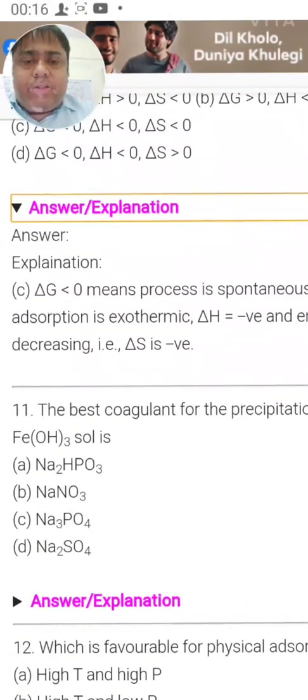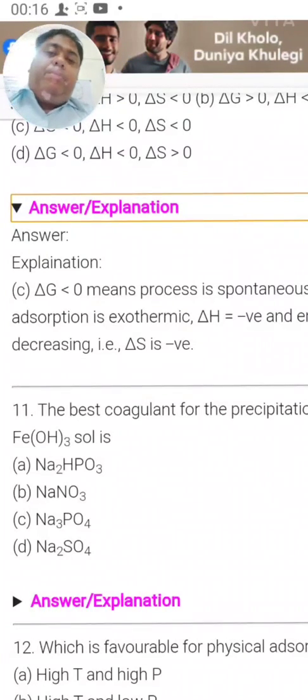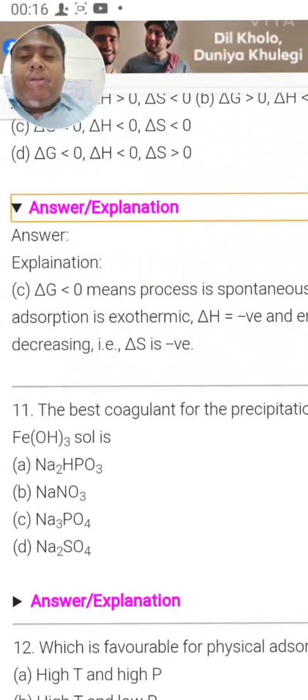Next is the best coagulant for the precipitation of ferric hydroxide sol. Now the best coagulant will depend upon the flocculating power, and the idea about flocculating power is given by Hardy-Schulz law, isn't it?